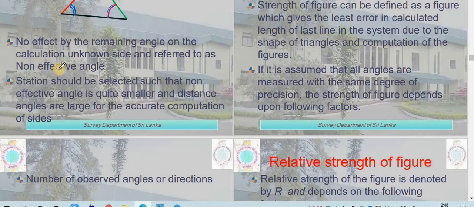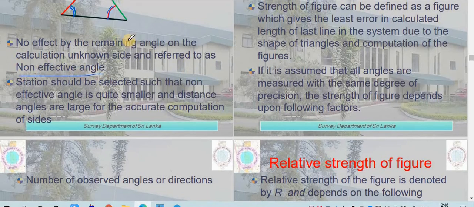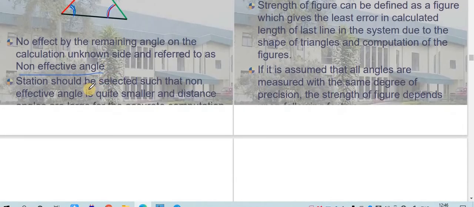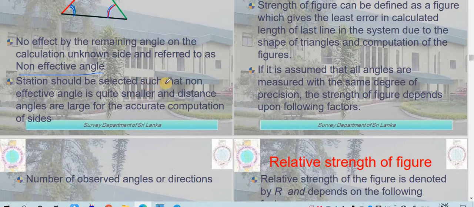There is no effect of the remaining angle on the calculation of the unknown side, and it is referred to as the non-effective angle. So the angle which is not used is called a non-effective angle. The station should be selected in such a way that the non-effective angles are quite small and the distance angles are larger for accurate computation of work.